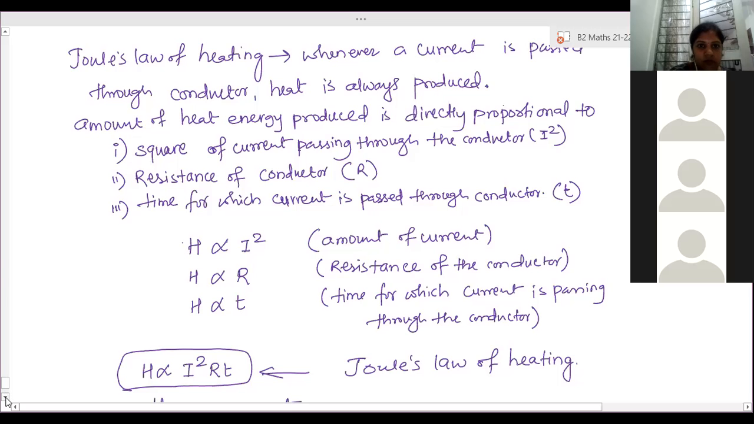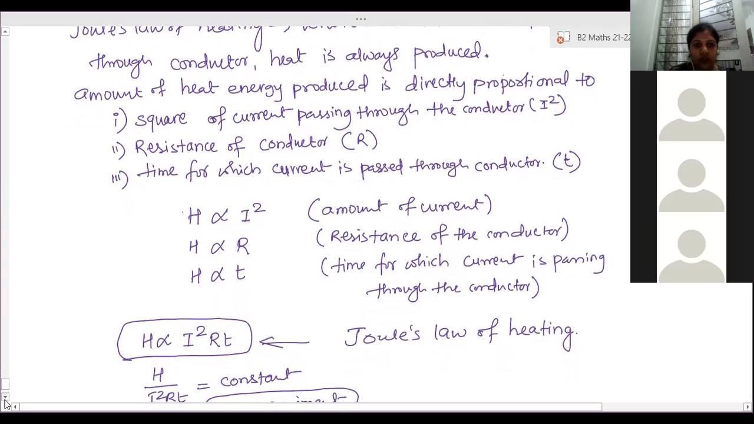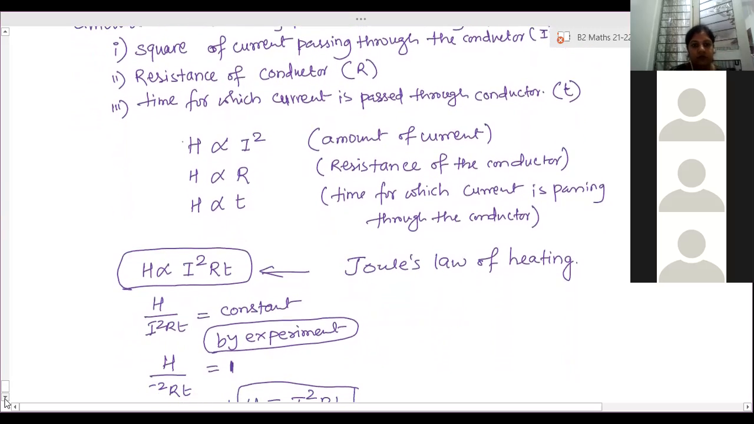Ma'am, are we supposed to write the reason why, like experimentally and all that? Yes, you have to write it experimentally. Yes, ma'am, done.